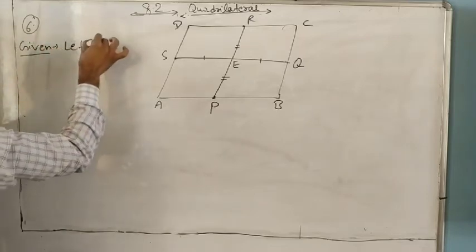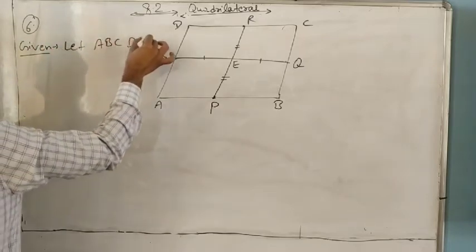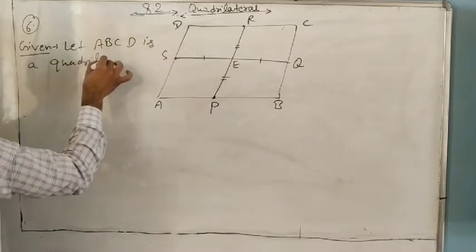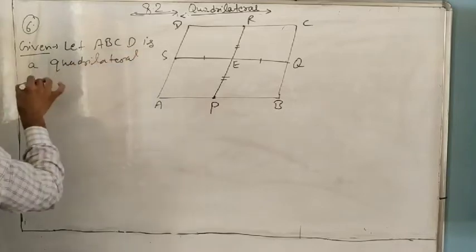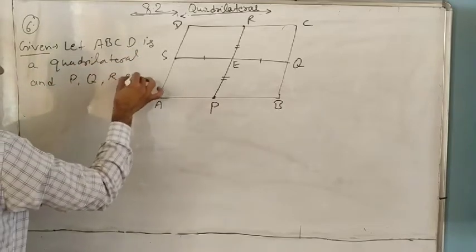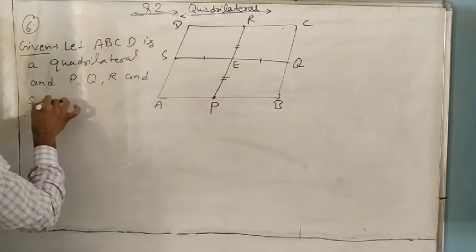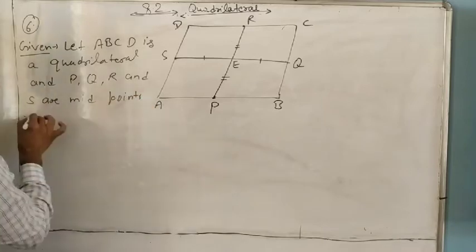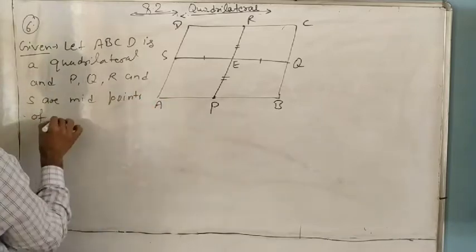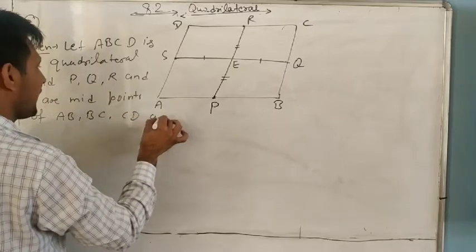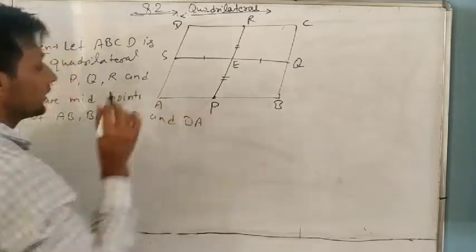Let ABCD is a quadrilateral and P, Q, R and S are midpoints of AB, BC, CD and DA. Do you understand it?